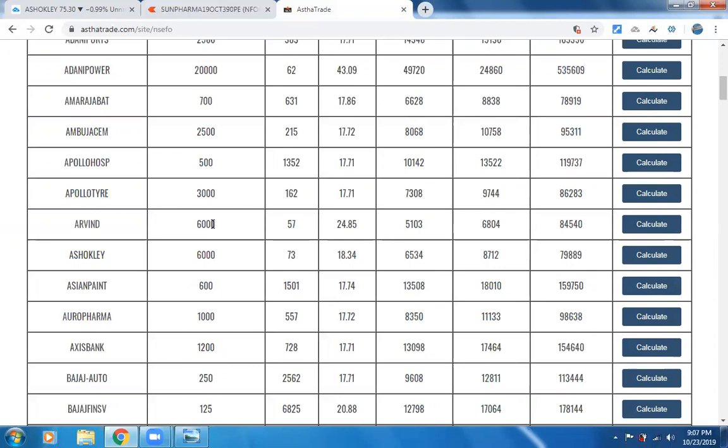Even if you're going to gain 20 to 30 paise in that, 6,000 per lot, 6,000 into 30 paise, 1,800 rupees. So you will gain 1,800 rupees with just an investment of 6,804 rupees. So that's a fantastic thing, right? Almost like 30% return that you are going to get. And Ashok Leyland, one of the best volatile stocks, and even its options will have equal liquidity.